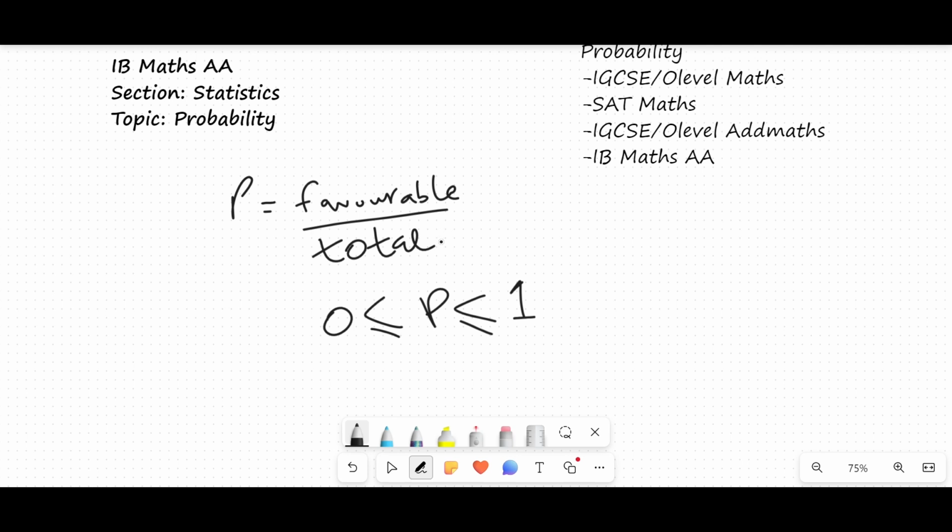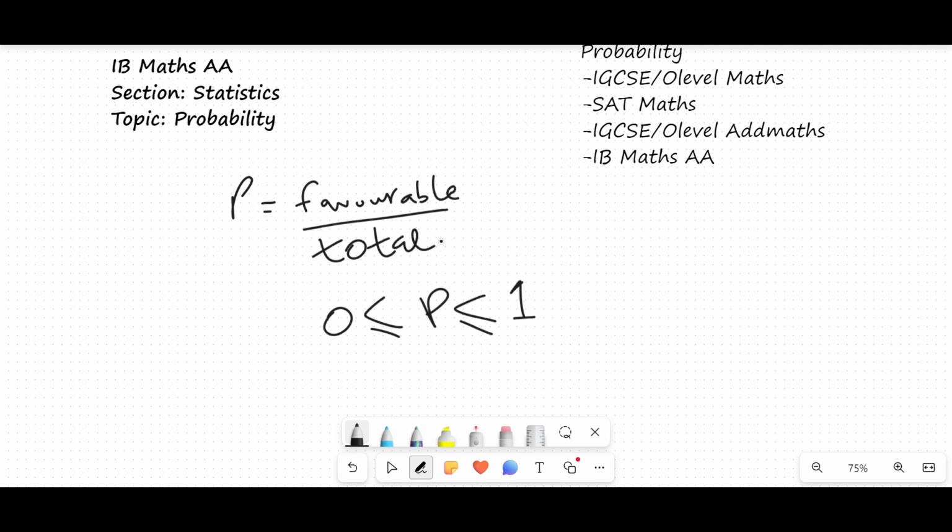Let's say we have 5 toffees and we have to select one. We have to select the green toffee out of those 5, which are green, blue and red. So green toffees can at most be 5, like all the 5 ones are green, but they can never exceed 5. Like we can't say that there are 5 toffees but there are 6 green toffees, right? Similarly, it can't go below 0 because we can't have negative numbers in probability. Let's say, how can you pick -1 toffee out of the 5 green toffees present?